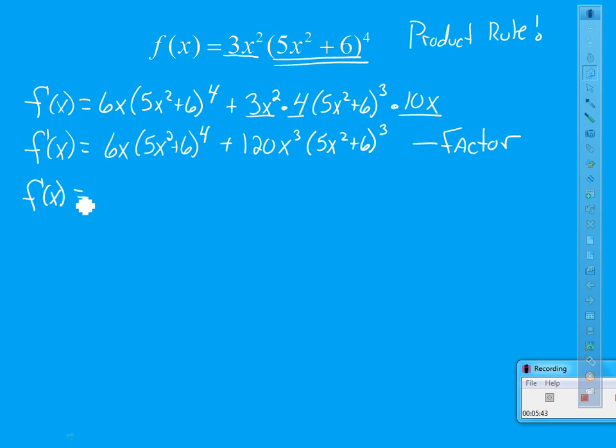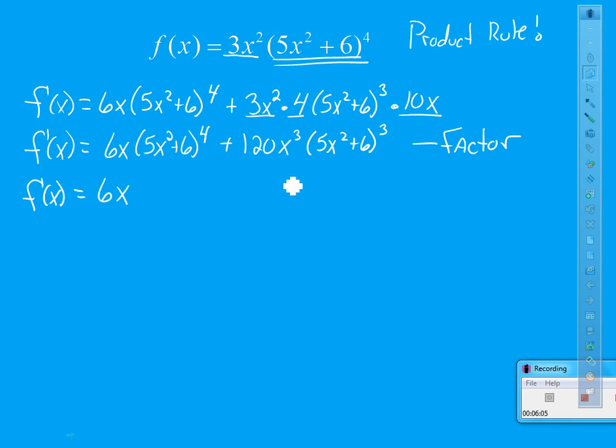At least on the video, you can stop it, rewind it, fast forward to the next example. But look at your two monomials. Look at the 6x and the 120x cubed. We got to figure out what they have in common. Well, in common is a 6 and an x, because 6x goes to both of those terms.